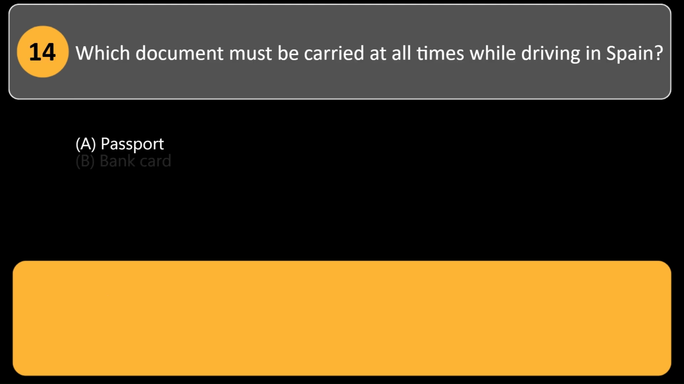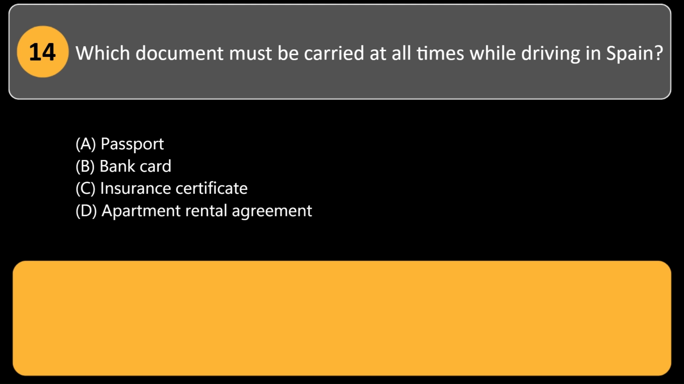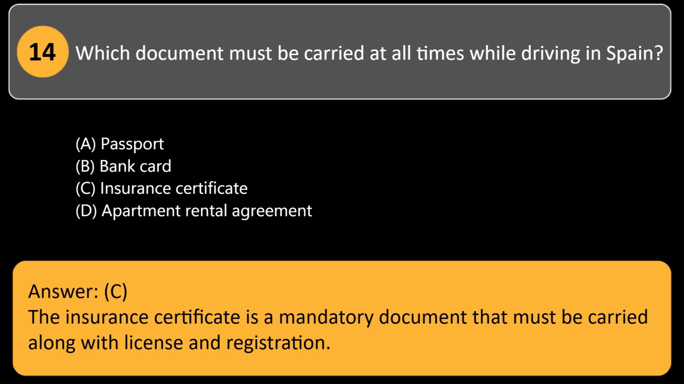Which document must be carried at all times while driving in Spain? A. Passport. B. Bank card. C. Insurance certificate. D. Apartment rental agreement. Answer, C. The insurance certificate is a mandatory document that must be carried along with license and registration.